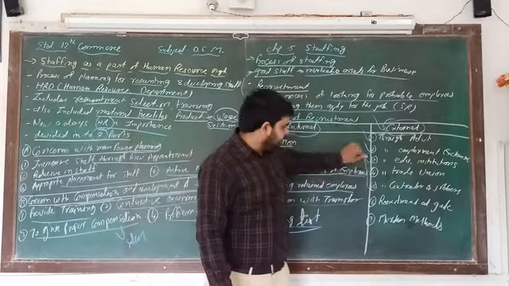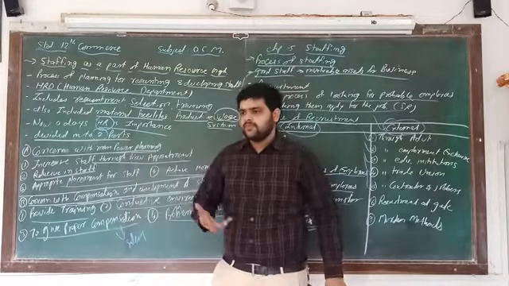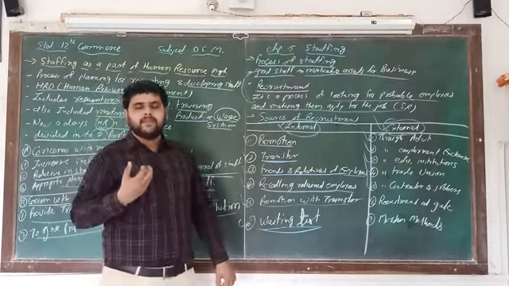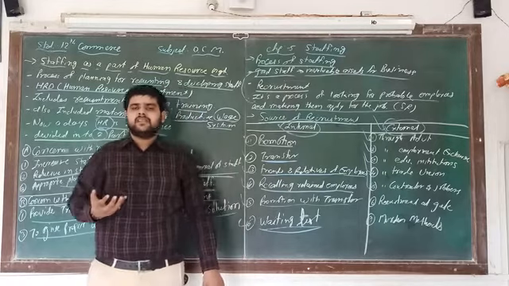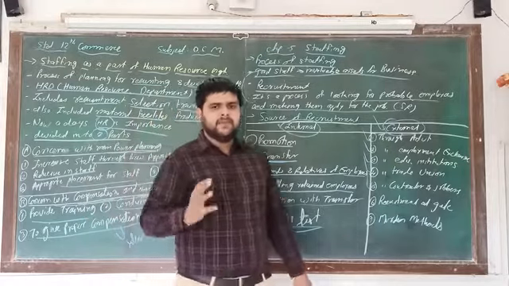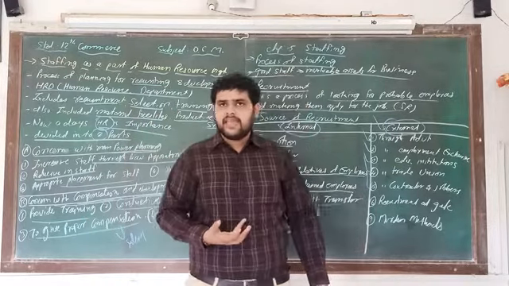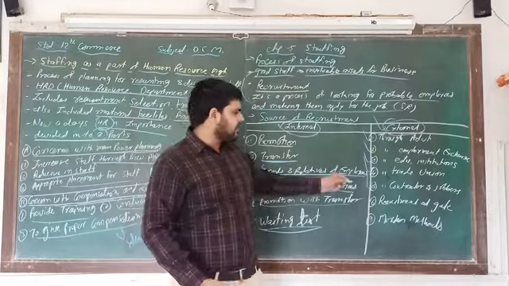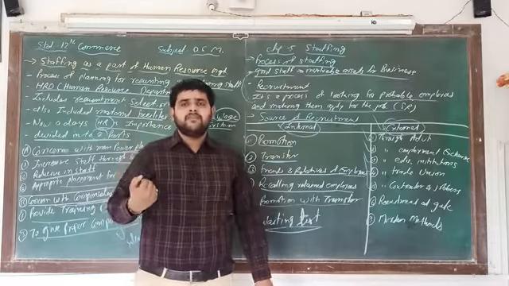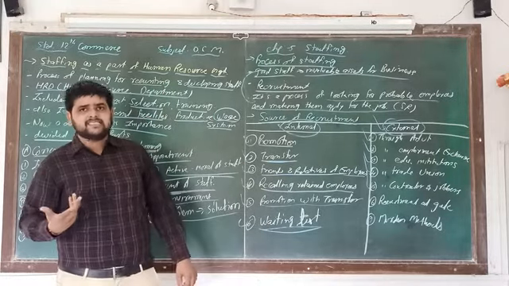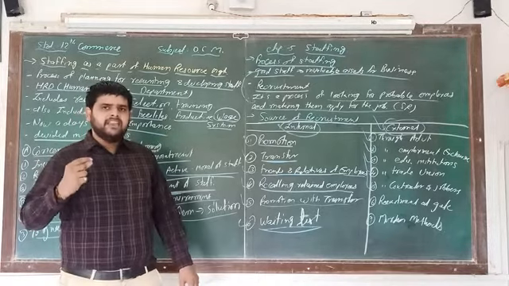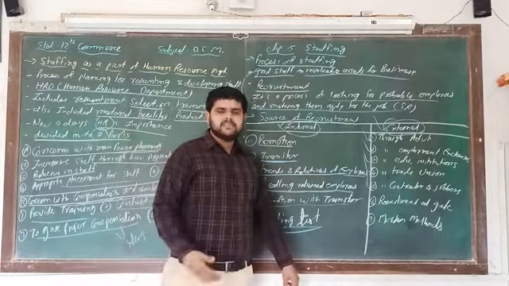Number 5, with the help of contractors and jobbers. Mostly for uneducated or unemployed people, mostly in the construction part. One contractor is there, and under one contractor many people are working as workers. So with the help of this contractor and jobbers, you can get the employee for that particular work, mostly for per day wages. In simple words we can call it labor. For labor work, this kind of work is important.